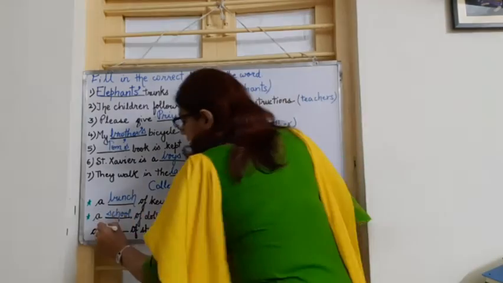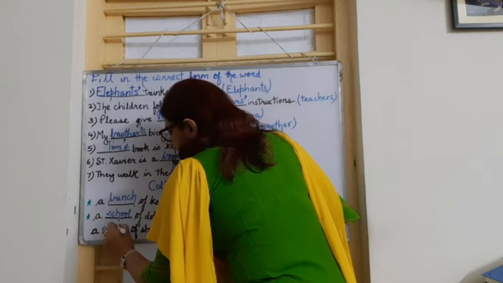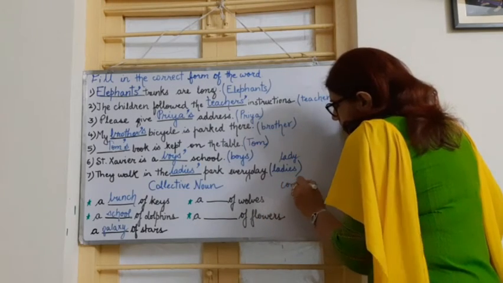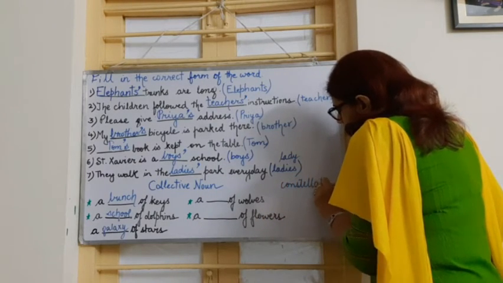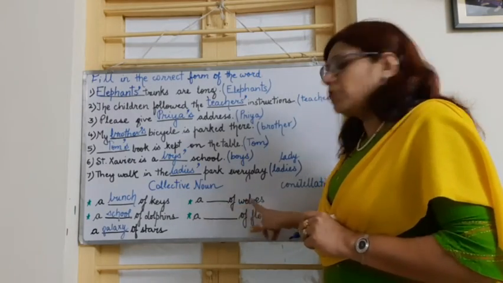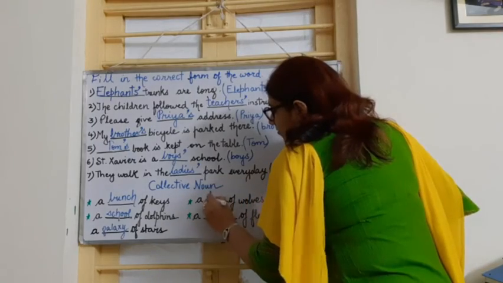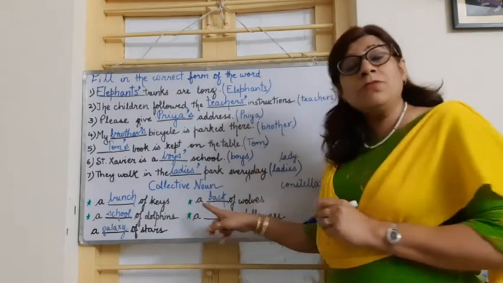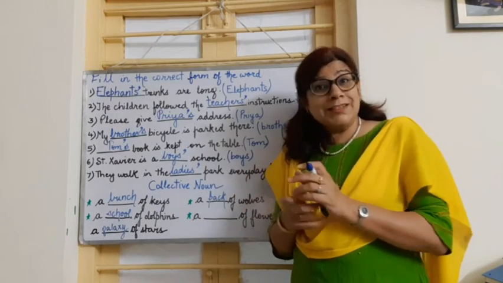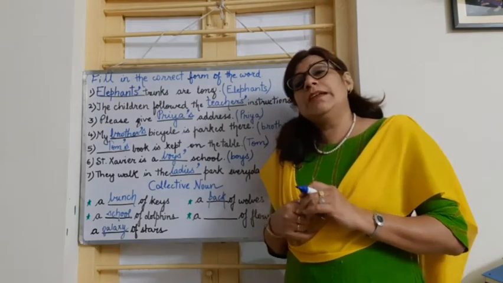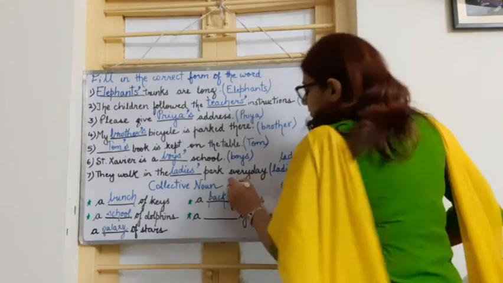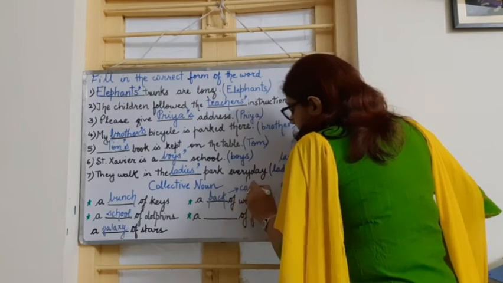The next, a dash of stars. We can use a galaxy of stars, and also we can use a constellation of stars. Both are collective nouns for stars. Next, a dash of wolves, a pack of wolves. And this collective noun pack is very well known to you, because for the Uno cards that you play, we use the collective noun there also. So a pack of wolves, a pack of cards also.